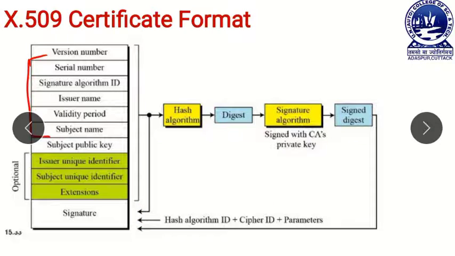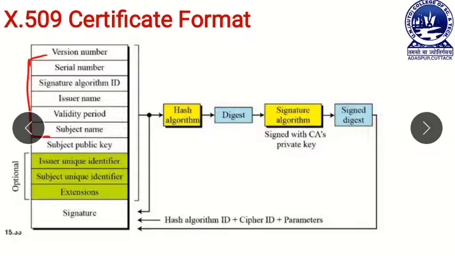That means the first section contains all the other fields of our X.509 certificate, the second contains the hash algorithm which is used to sign this certificate, and the third section contains the signed digest.